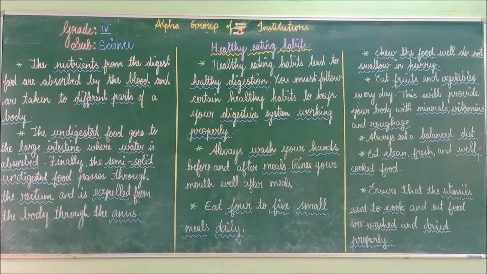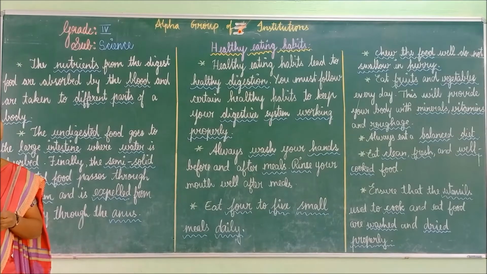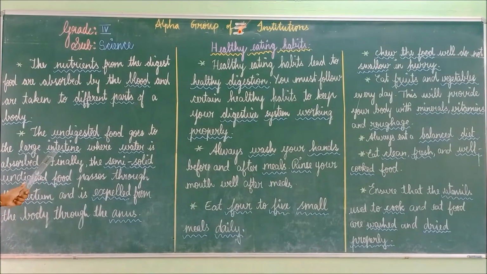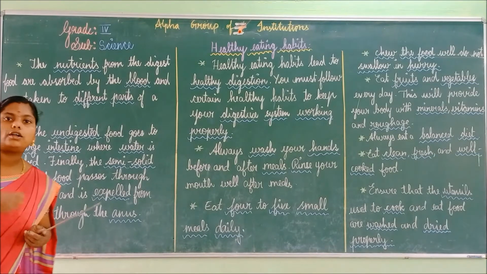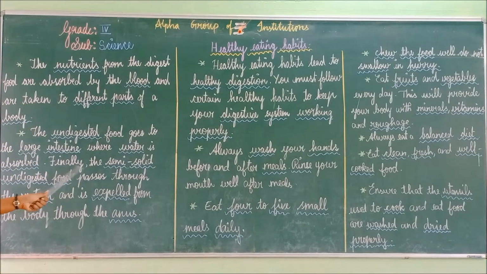So at last, the undigested food goes to the large intestine, and the water is absorbed. The remaining semi-solid undigested food passes through the rectum and is expelled. It gets out of the body through the anus. So this is the digestive system process.